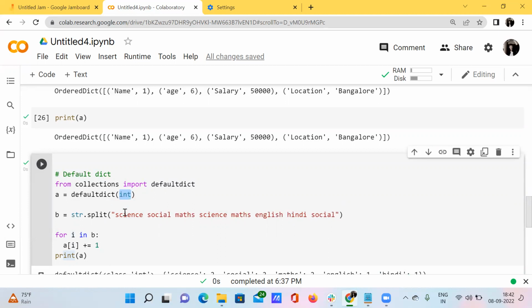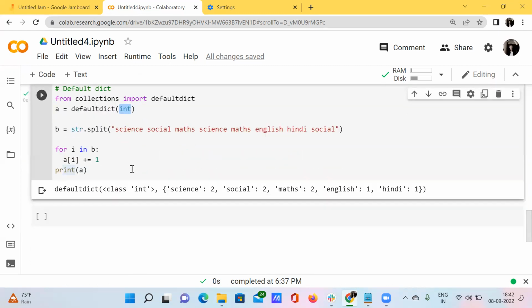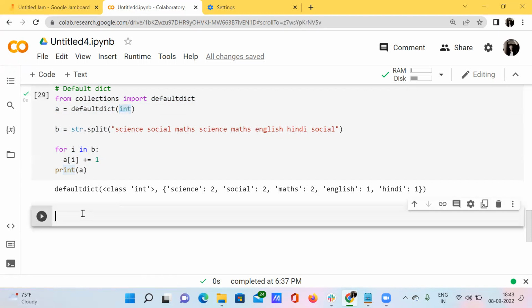When you do this for any normal dictionary data type, then you will definitely get an error like key error. But here you will not be getting any error. Why? Because this is not a normal dictionary, this is a default dictionary, so it will take this particular int keyword. It will not be giving us the error which is key error.